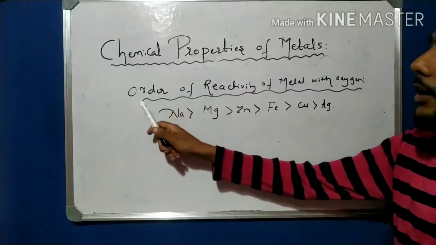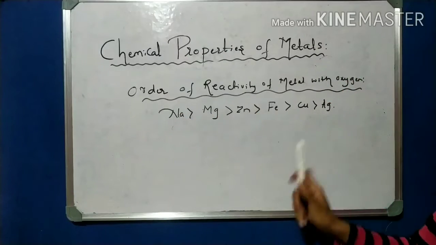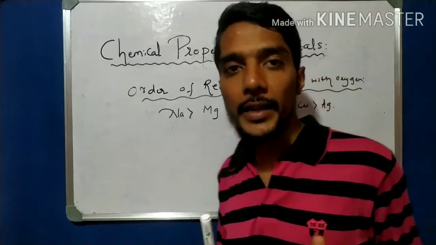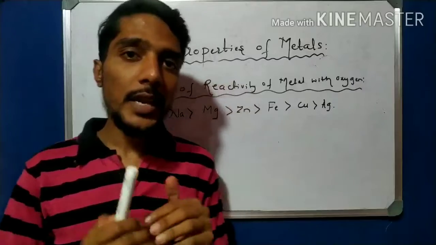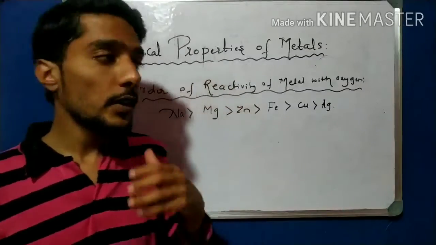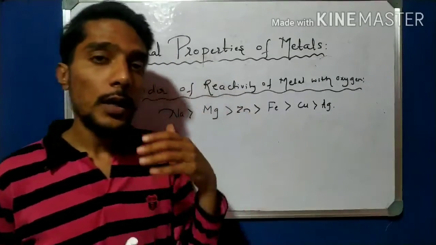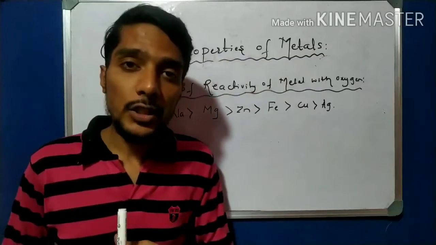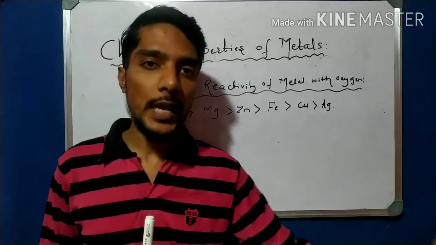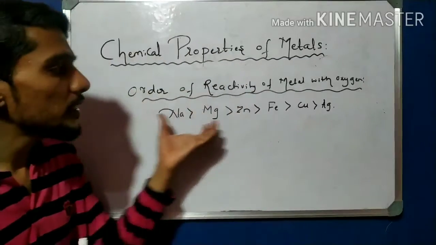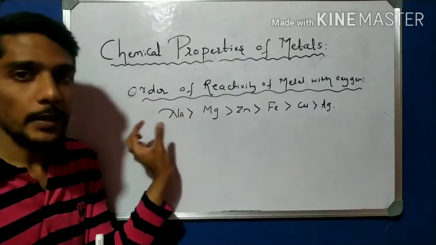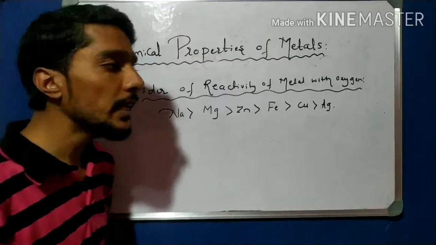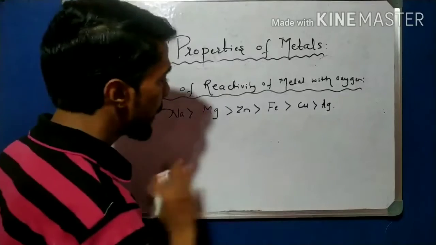So the order of reactivity of metals with oxygen. We learned the first property, the reaction of metal with oxygen. So that is the reactivity series. With oxygen, which metal reacts more and which metal reacts less with oxygen? Here the sequence is given. The metal which reacts most with oxygen is sodium. Sodium is a highly volatile element.